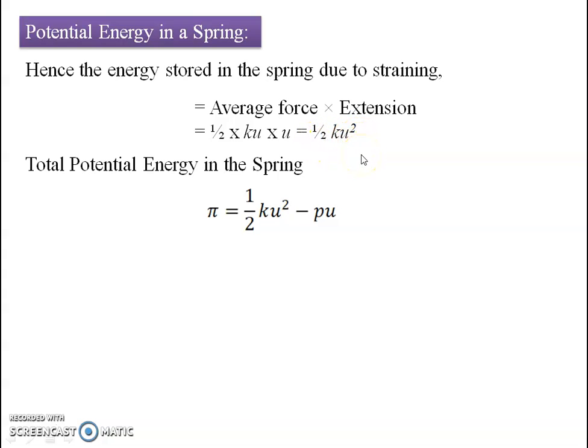Now when we talk about the total potential energy, the total potential energy will be equal to the summation of the internal work done and the external work done. So it will be half Ku squared, that is the internal resisting forces' work done, minus P into U. This is the pull applied and the extension, Pu. So the total potential energy of a spring works out to be 1/2 Ku squared minus Pu. This negative sign is due to the tensile force or the extension which is being offered in that spring.